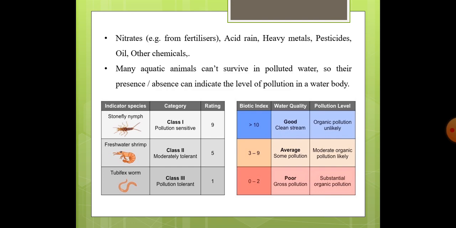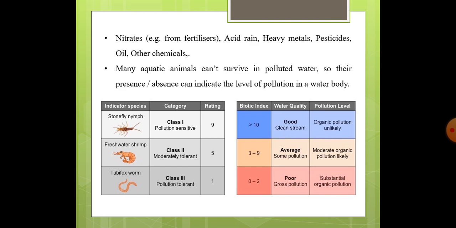Similarly, we all know that acid rain, heavy metals, pesticides, oil spills, other chemicals, and even the nitrates from fertilizers all go from land to water. Many aquatic animals can't survive in polluted water, so their presence or absence can indicate the level of pollution in a water body.